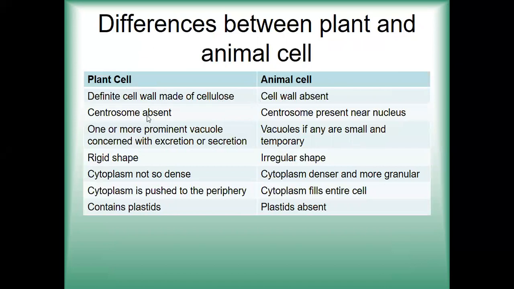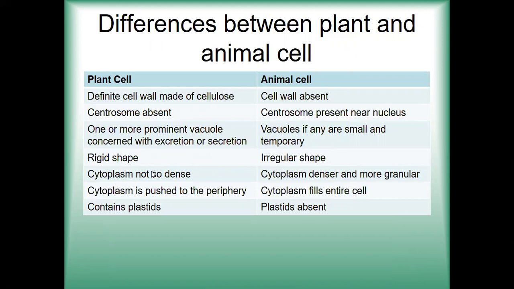Here the centrosomes are absent in plant cell. What is the function of centrosome? They initiate cell division. Whereas in animal cells, centrosomes are present and they are near the nucleus. Plant cell, as I told you just now, they have one or more prominent vacuole concerned with excretion or secretion. So they have one prominent or a big vacuole present in the center, whereas in animal cells, if vacuoles are present, they are small and they are temporary. Now here plant cell has a rigid shape because of the rigid cell wall, and animal cell, as they do not have a cell wall, the shape is irregular.